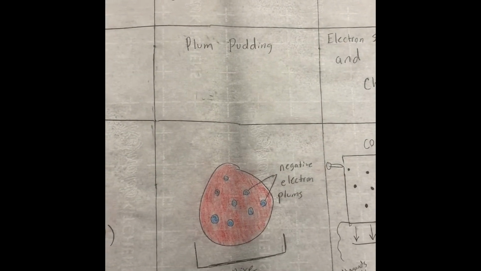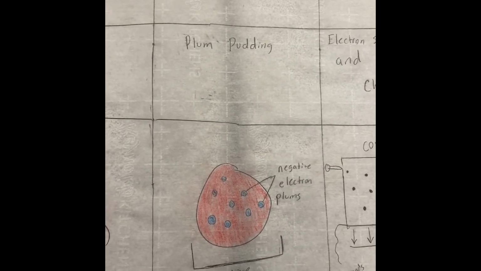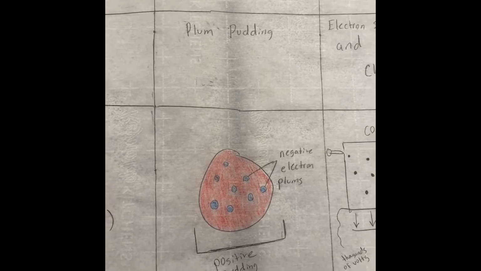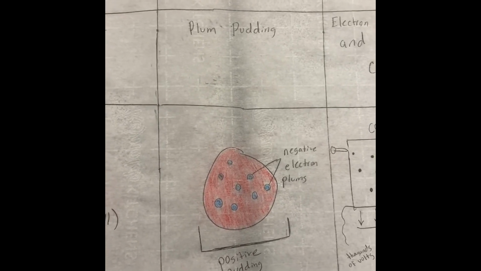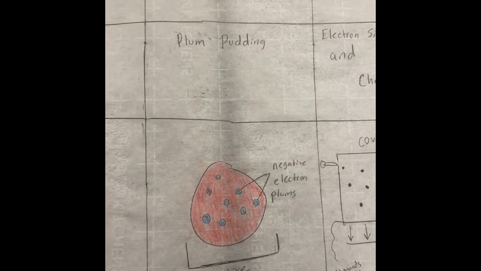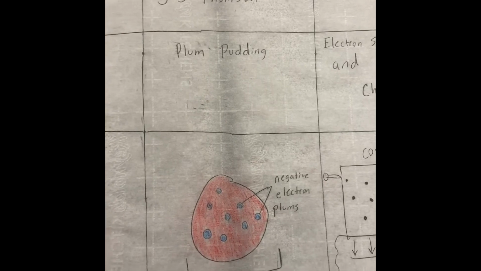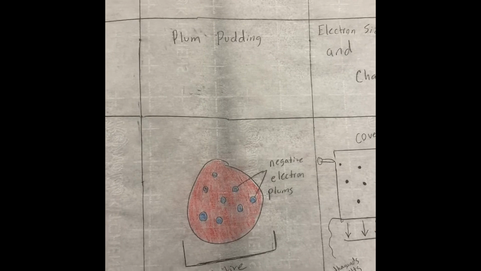Thomson, J.J. Thomson. Plum pudding model, 1904. Atoms must have a positive and a negative part. Since the electron mass was so small, the positive part of the atom must be larger. Further experimentation disproved this hypothesis. Downside: it does not explain the role of the electron in bonding, and does not include the existence of neutrons.